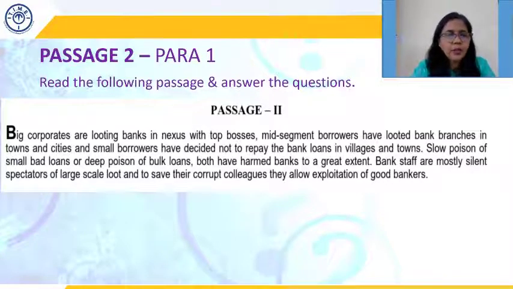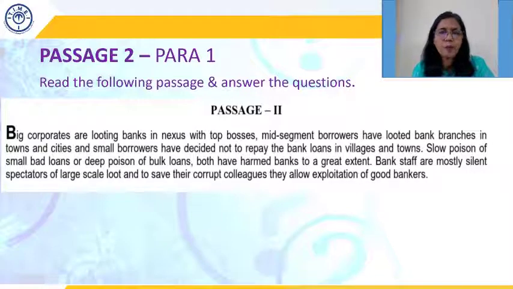Now, slow poison of small bad loans or deep poison of bulk loans both have harmed banks to a great extent. Bank staff are mostly silent spectators of large-scale loot, and to save their corrupt colleagues, they allow exploitation of good bankers. They allow exploitation of good bankers in order to save the skin of their corrupt colleagues. So they know what is happening, but they don't do anything about it.